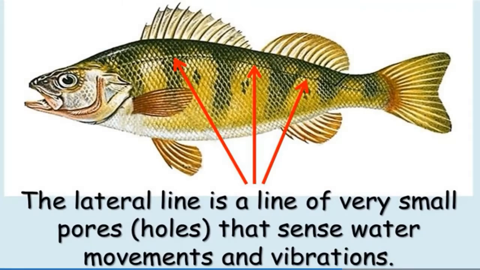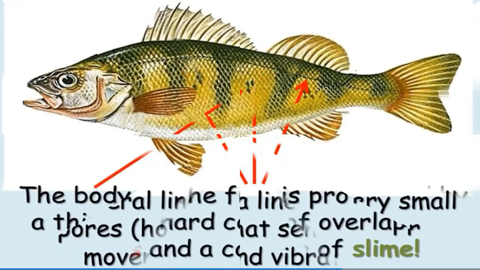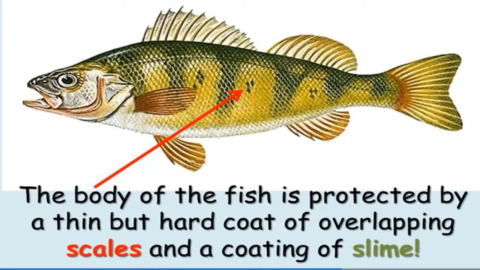The most important thing that we will be learning is the lateral line. The lateral line is a line of very small pores that senses water movement and vibration. They help them to see how the water is moving, whether the current is fast or slow, okay, so they can move accordingly. The next important part of the fish is the scales.